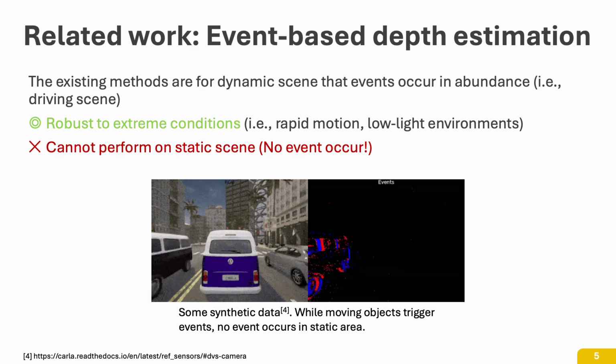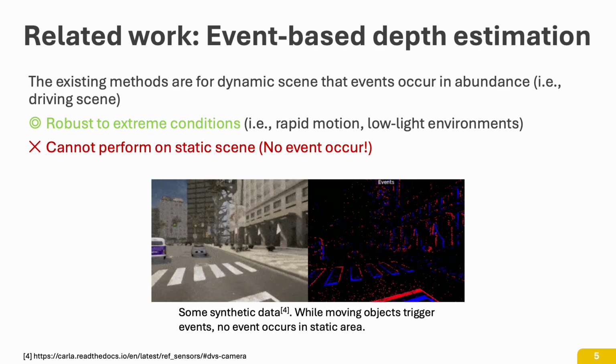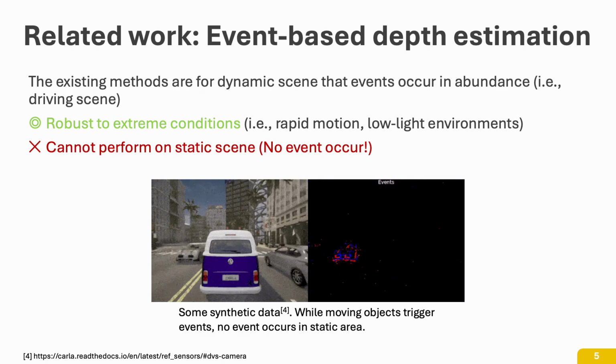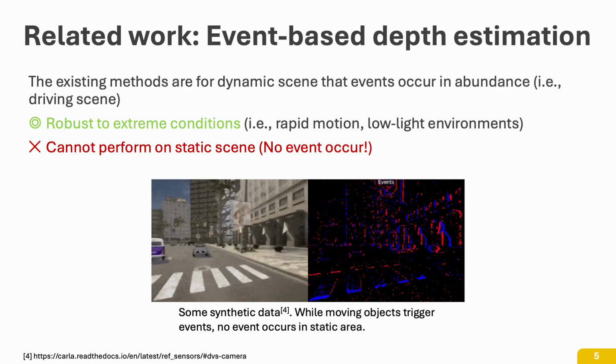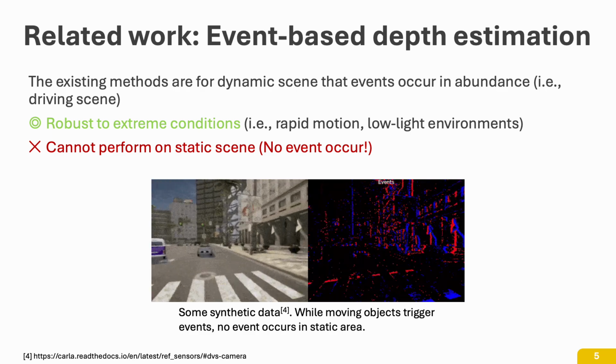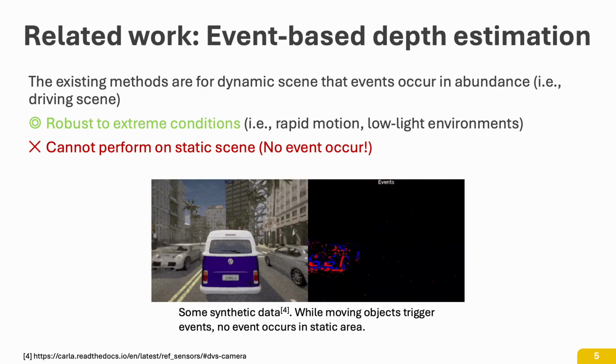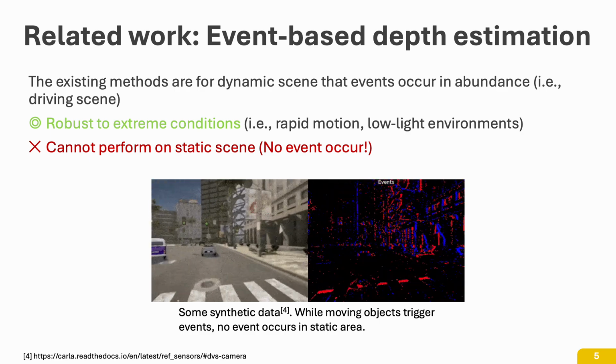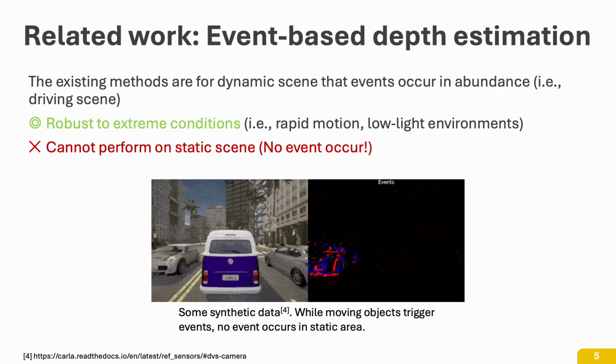There are some existing methods of event-based depth estimation. These methods are robust to extreme conditions like rapid motion and low-light environments. However, existing methods assume changes in camera position or angle, or the movement of objects within the scene. As a result, they cannot be applied to static scenes where no events are generated.